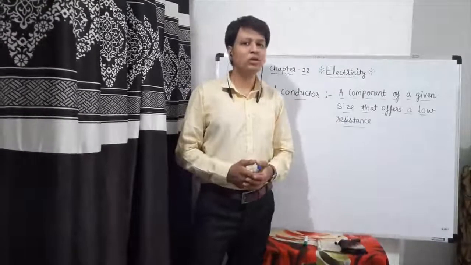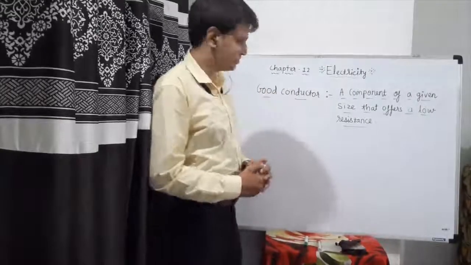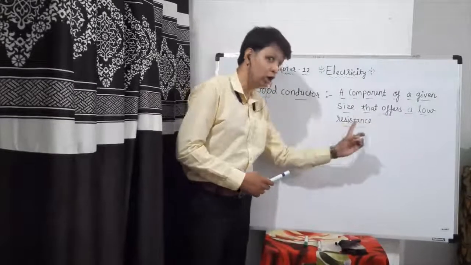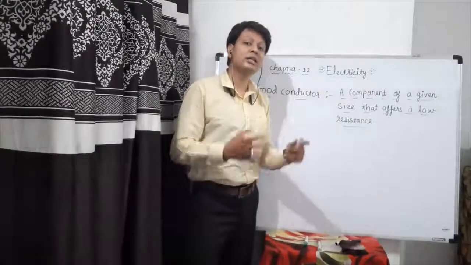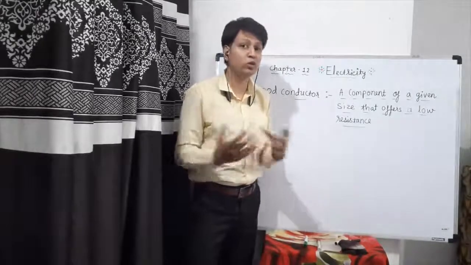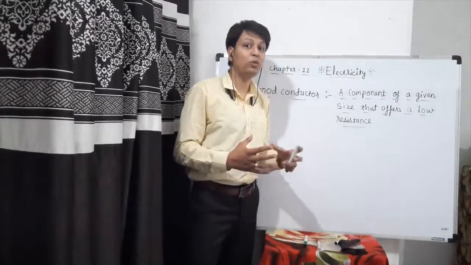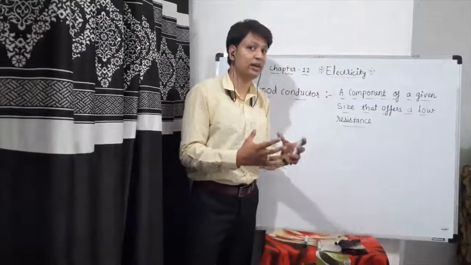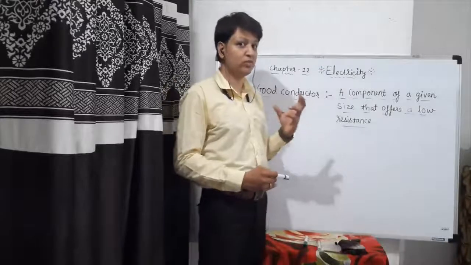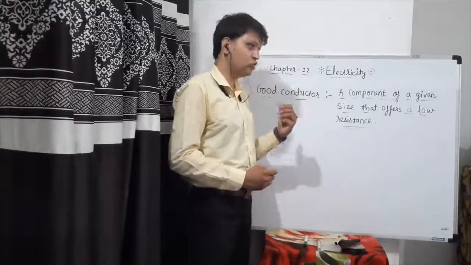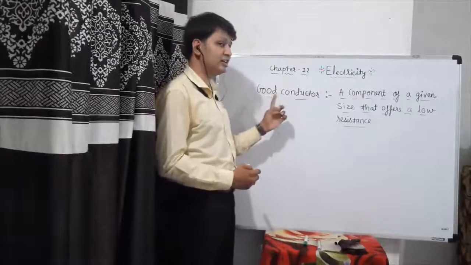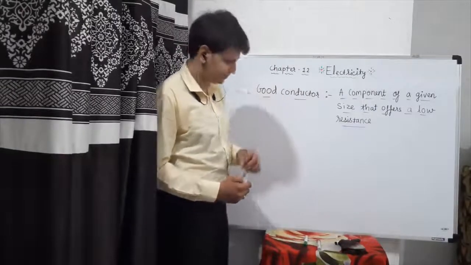Let us know about a good conductor, a component of a given size that offers a low resistance, meaning the electrons which constitute current while flowing through the conductor are opposed less, attracted less, or retarded less. So their motion is very soft, they move swiftly, and as a result that conductor is considered a good conductor.